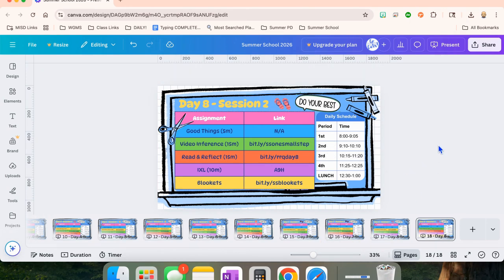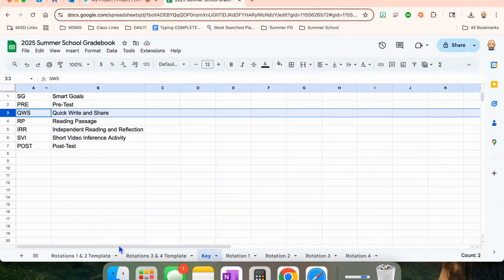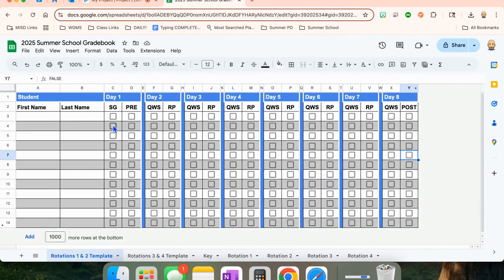As far as grading goes, I came up with a spreadsheet that looks like this. Okay, for session rotations 1 and 2, when day 1, SG stands for SMART goals. PRE stands for pre-test, and you can come down here to the key to see what these mean. Okay, so basically, I'm just putting their names in here and check marking to make sure they are turning things in. Okay, and then the rest of these are quick write and share, reading passage every day, until the end with quick write and share and post test.